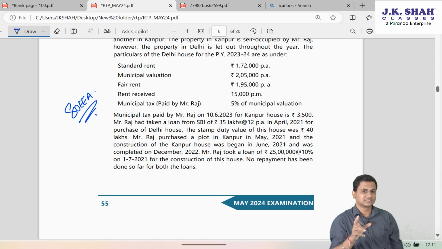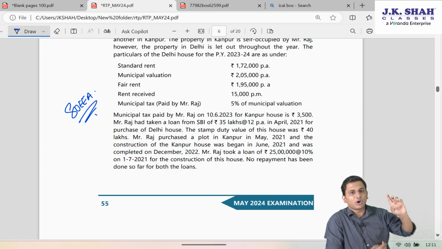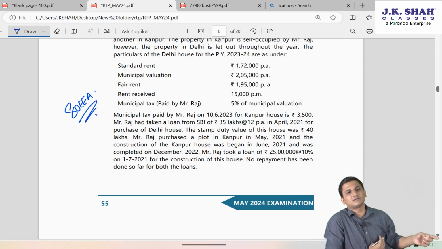But sometimes when your losses are huge from house property, such that the loss is getting restricted to a maximum of 2 lakh, in such case you can evaluate whether I should take the entire deduction under section 24, or I should take the deduction which is allowable under 80EE, and then only the remaining I should take under section 24. Then you can evaluate in that manner.